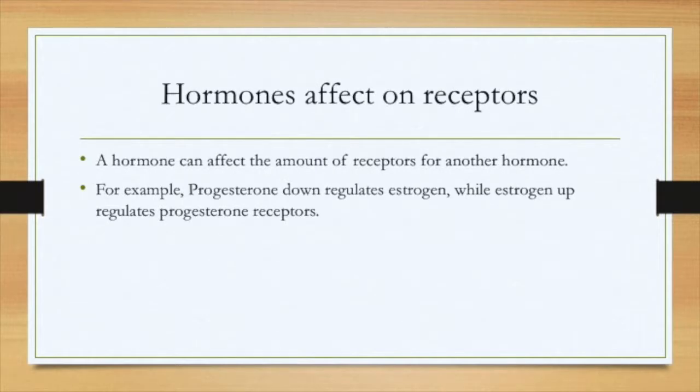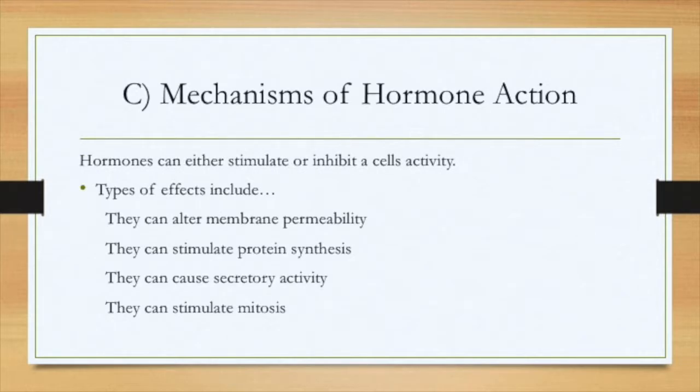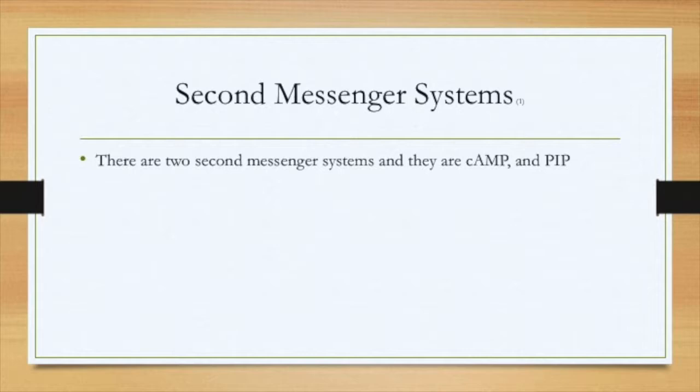Hormones' effect on receptors. A hormone can affect the amount of receptors for another hormone. For example, progesterone downregulates estrogen receptors while estrogen upregulates progesterone receptors. Mechanisms of hormone action. Hormones can either stimulate or inhibit a cell's activity. Types of effects include they can alter membrane permeability, they can stimulate protein synthesis, they can cause secretory activity, and they can stimulate mitosis.